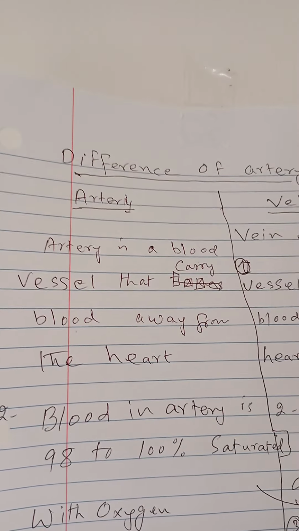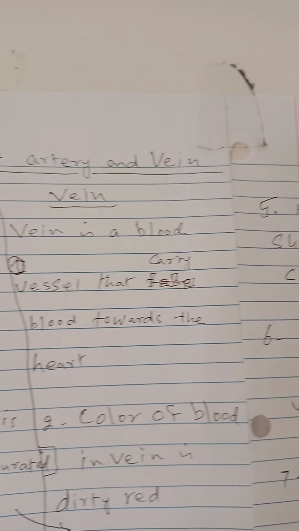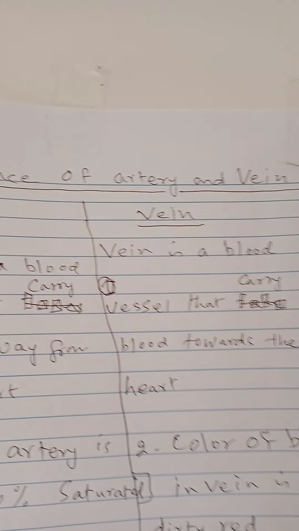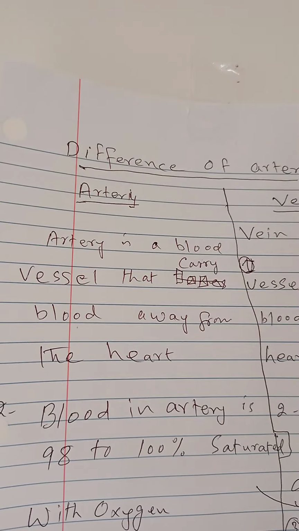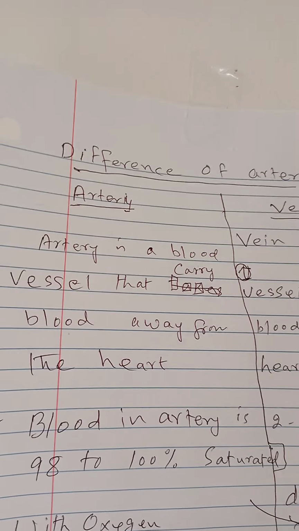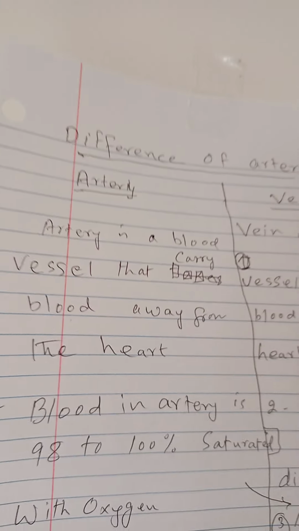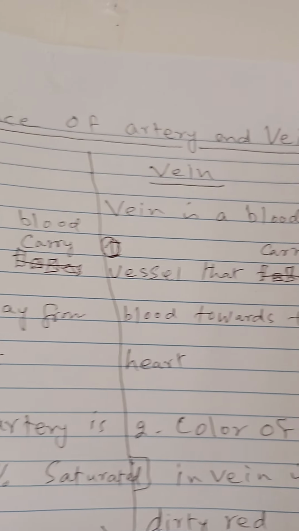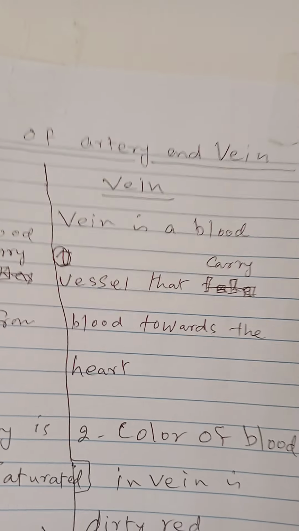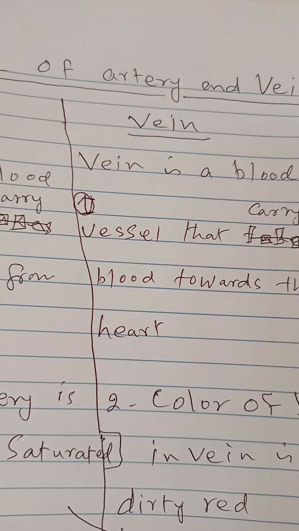Good morning. The topic today is the difference between artery and vein. An artery is a blood vessel that carries blood away from the heart, while a vein is a blood vessel that carries blood towards the heart. It means the artery takes it away and the vein brings it back.